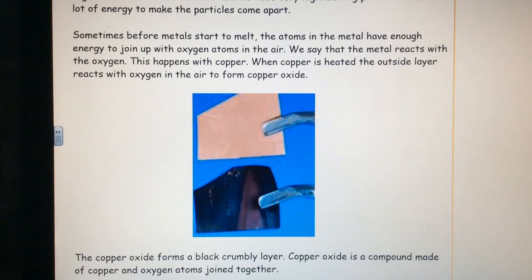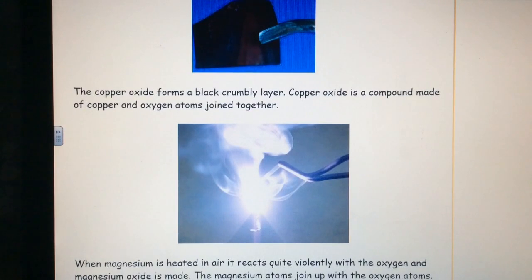This happens with copper. When copper is heated, the outside layer reacts with oxygen in the air to form copper oxide. The copper oxide forms a black, crumbly layer. Copper oxide is a compound made of copper and oxygen atoms joined together.